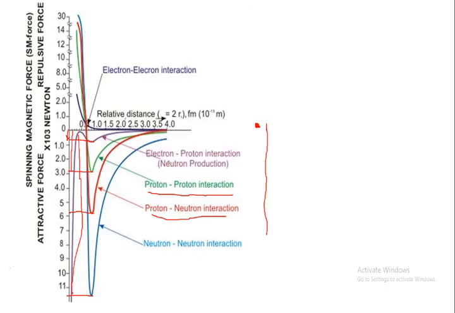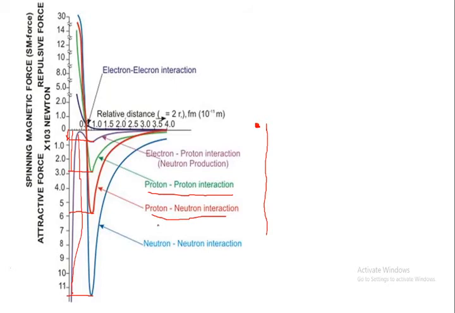Because here there is only the Coulombic force, while between proton and proton two types of forces exist: Coulombic repulsive forces and strong nuclear binding forces. So first of all, the nuclear forces have to overcome the strong Coulombic forces. Then the strong nuclear force appears to stabilize the nucleus and decrease the potential energy. But in the case of proton-neutron, although it is greater, it provides more stability to the nucleus as compared to the proton-proton interaction.